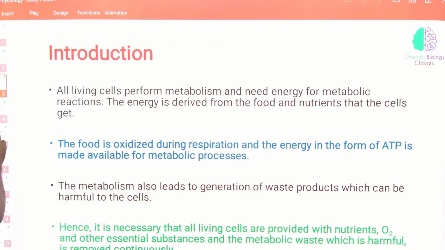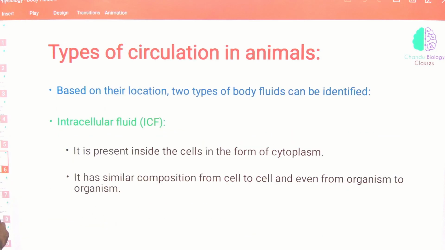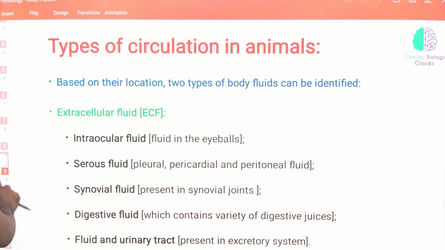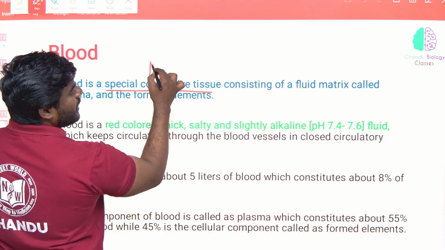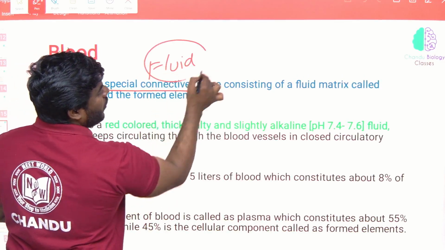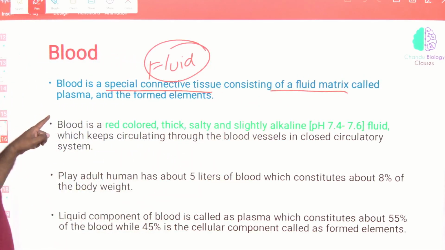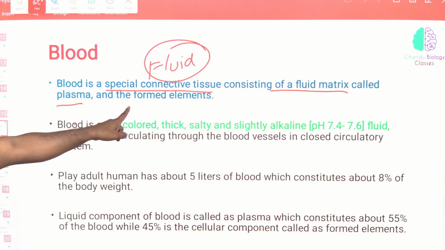Okay. Now just a minute. So these are all the simple NCERT lines. You can read it exactly from here. Blood is a special connective tissue which is fluid in nature, consisting of a fluid matrix called plasma and the formed elements.